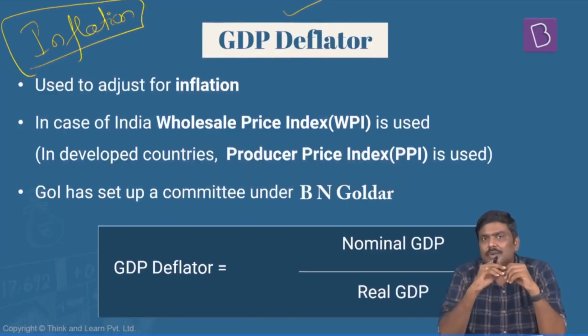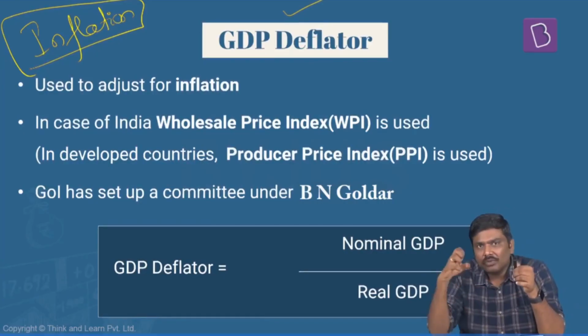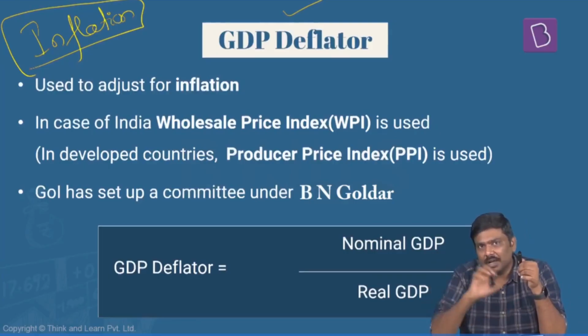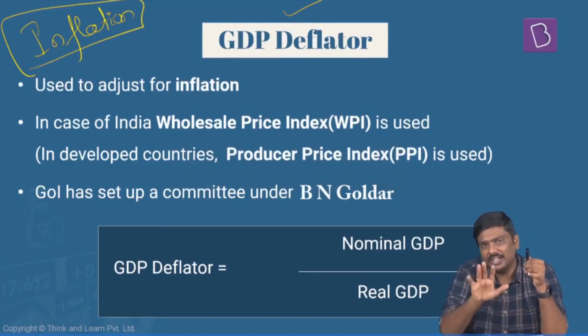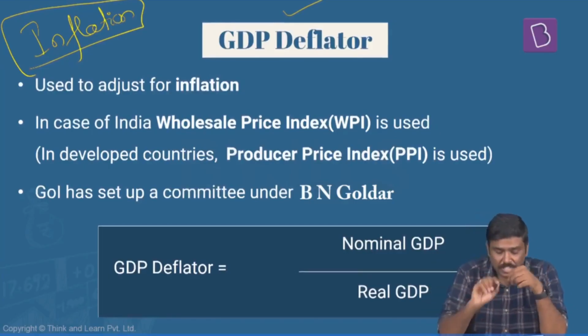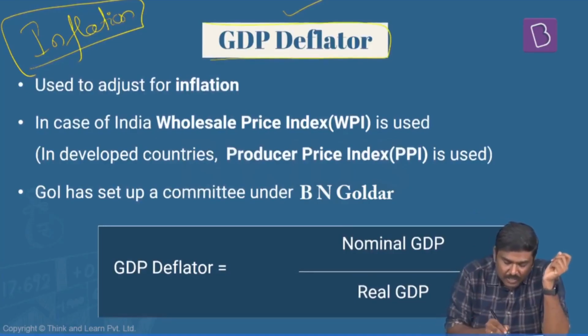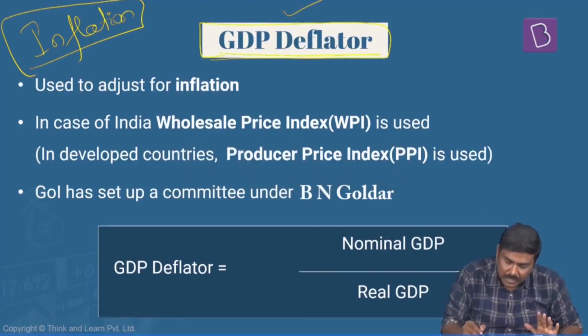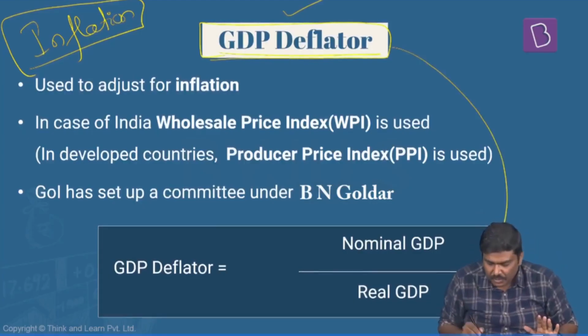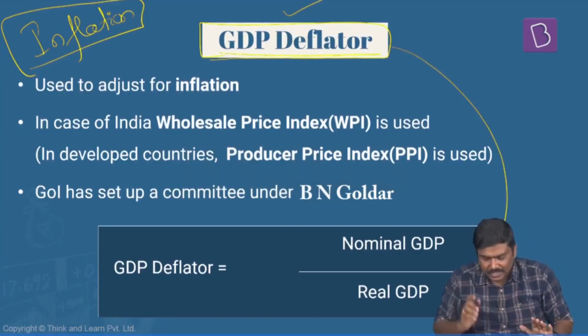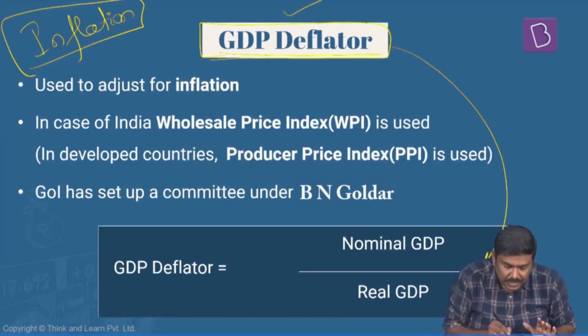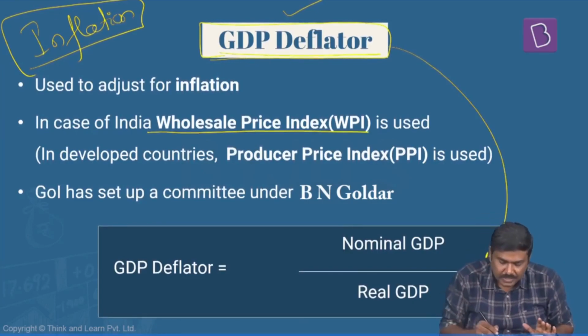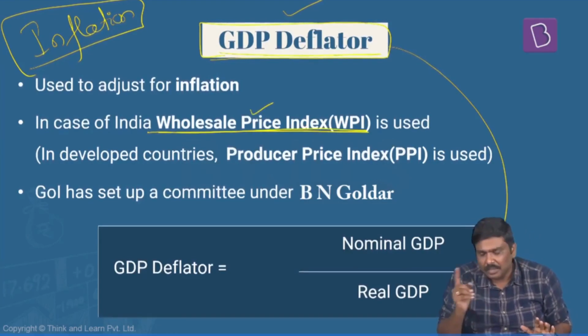So what we do is we try to take out the impact of the inflationary trend in the market, specifically in the GDP calculation. For this, we use a deflator, or we use an aggregate which is referred to as the GDP deflator. I've given the formula here. GDP deflator is equal to nominal GDP divided by real GDP. Understand this, in case of India, the GDP deflator that we are using is the wholesale price index, WPI.